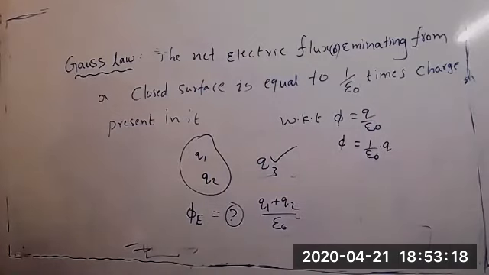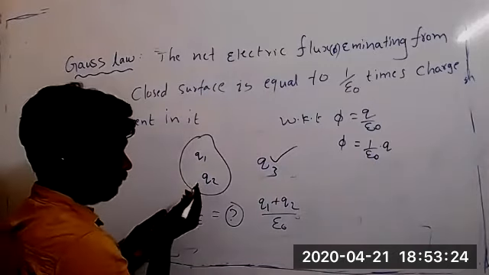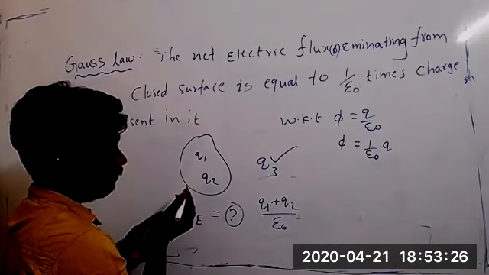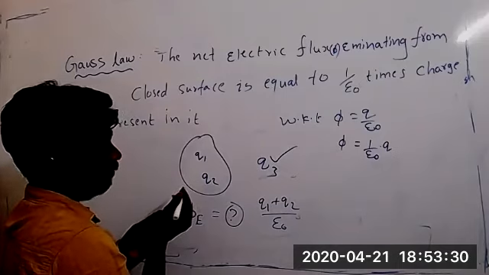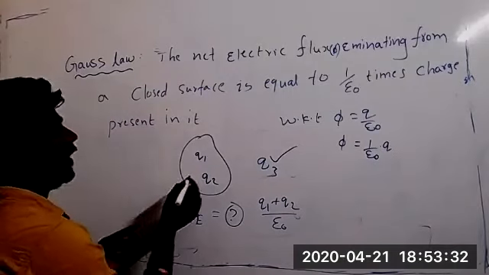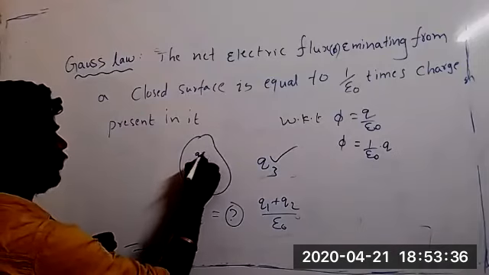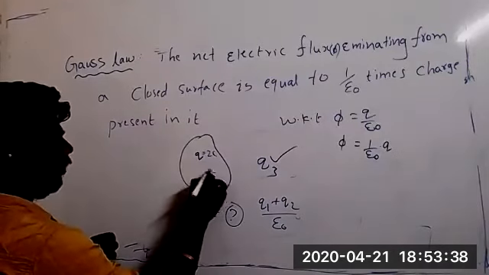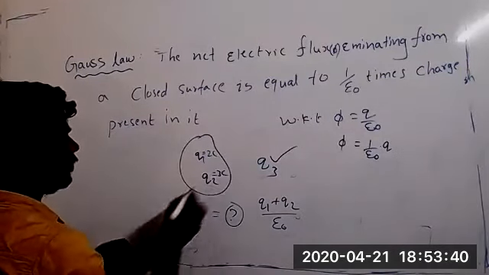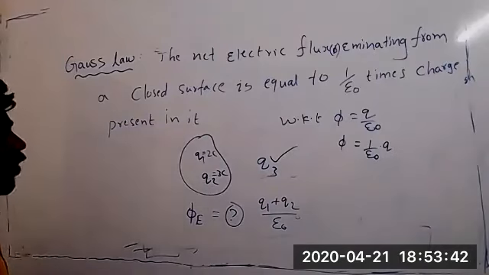Did you understand the concept, sir? But the Q1 and Q2 should be in symmetry. Q1 and Q2 should be symmetrical in the body, right, to obey the conditions of Gauss law. See, if Q1 equal to 2 coulombs and Q2 equal to 3 coulombs, now how much charge is there?